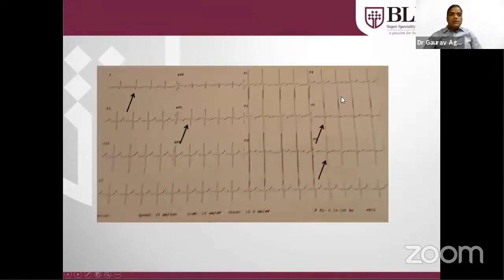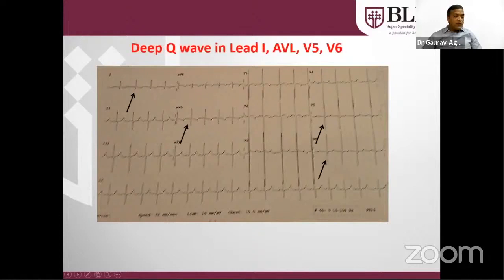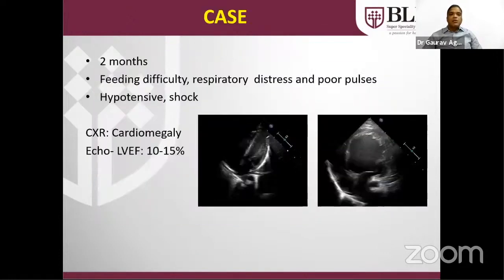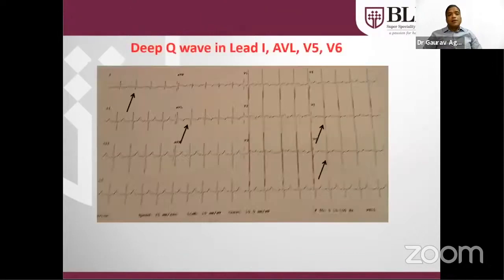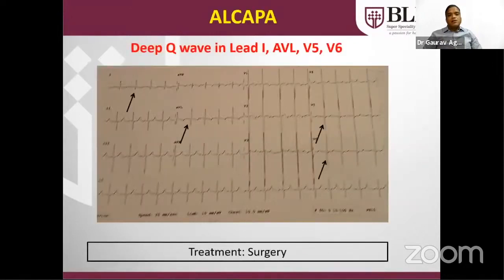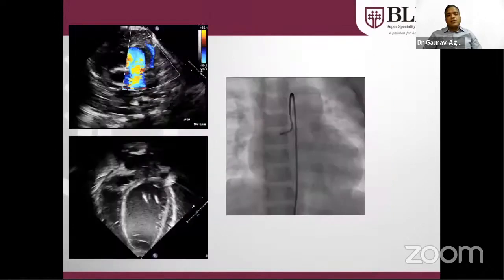As you can see here, there is a deep Q wave in 1, AVL, V5 and V6. This always indicates ALCAPA, anomalous origin of the left coronary artery from the pulmonary artery. So poor LV function in a neonate can be due to long QT, due to hypocalcemia, due to this ALCAPA. There are various other causes. Treatment of ALCAPA is only surgery as soon as the patient is diagnosed.